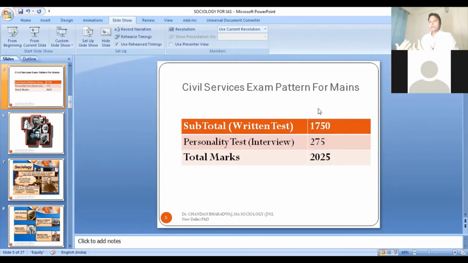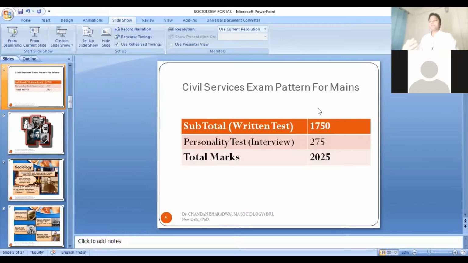In paper two, you have to understand different aspects of Indian society. What are the perspectives of different sociologists on different aspects of Indian society, whether it is the caste system in India, the class system, the tribal system, social class in India, or gender issues. So this sort of applied portion is present in paper two. In paper two, you basically deal with the subject matter of Indian society.